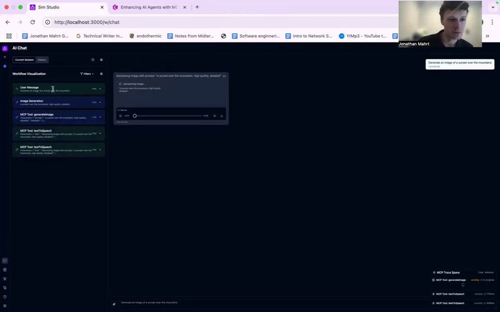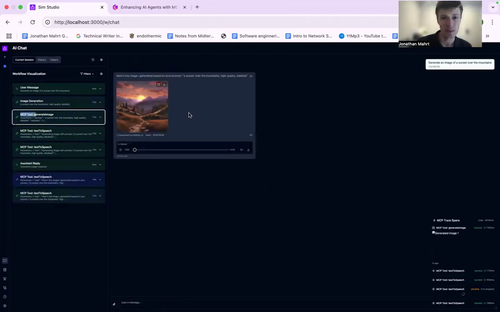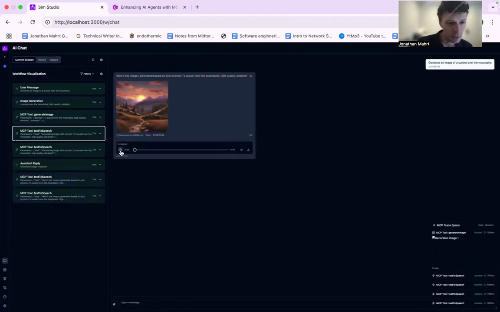You can see that the user received the message, the AI agent received the message, it's speaking to the MCP tool here, boom, and we get the image here. And then if we ask it to play the audio, "Here's the image I generated based on your prompt. A sunset over the mountains, high quality, detailed." We can hear that it spoke out loud the caption for the image. We can download this text, we can download this image.